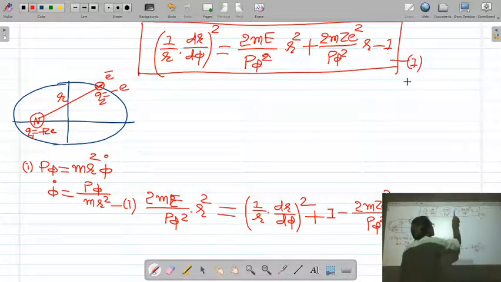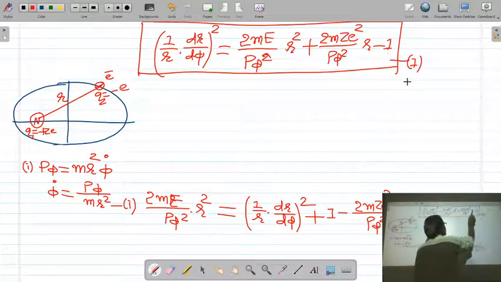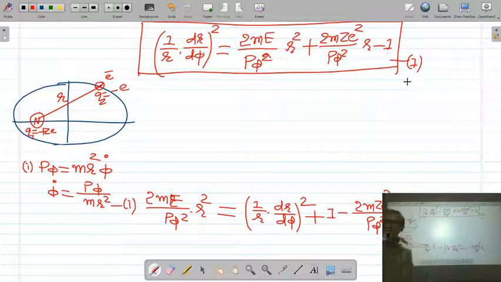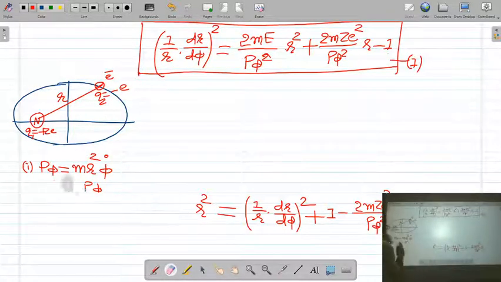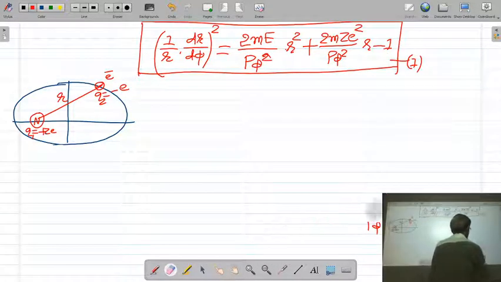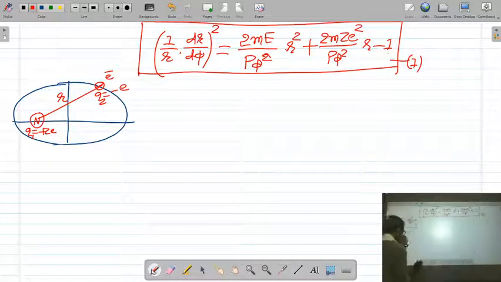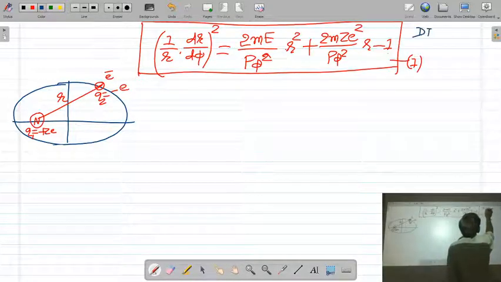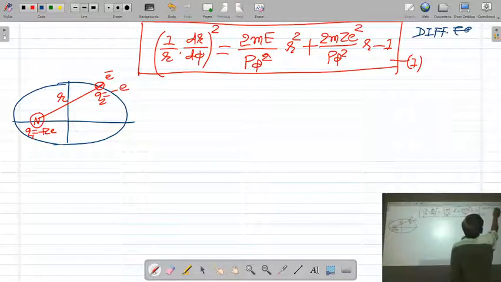You can see in the first term the order of r is 2, in the second the order of r is 1, and the last term is constant. So this is the differential equation for the elliptical orbit of the electron.